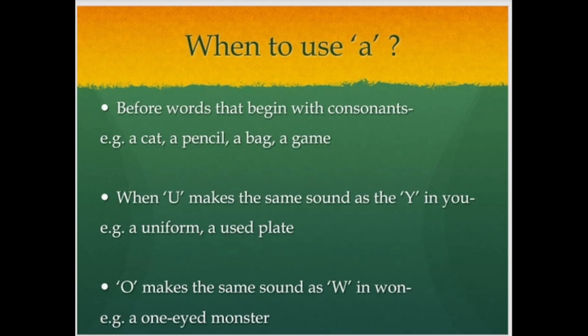When to use a: before words that begin with consonants. For example, a cat, a pencil, a bag, a game. So how can we say these are consonants? A cat: a is an article, and cat. As we keep in mind the definition, before words that begin with consonants, we use a. How can we say cat begins with a consonant?